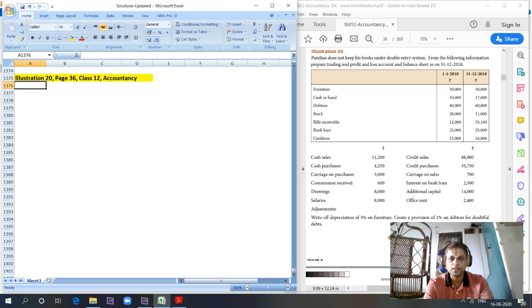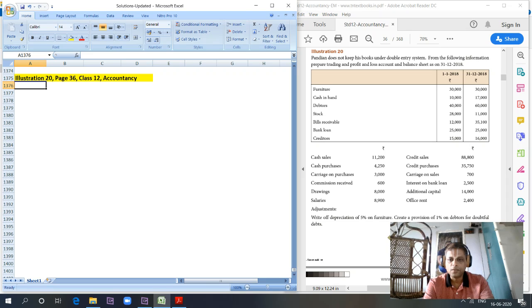Then we have additional information like cash sales, cash purchases, carriage on purchases, commission received, drawings, salaries, credit sales, credit purchases, carriage on sales, interest on bank loan, additional capital, office rent. Adjustments: rate of depreciation at 5% on furniture, create a provision of 1% on debtors for doubtful debts.